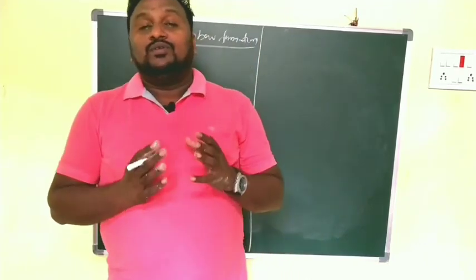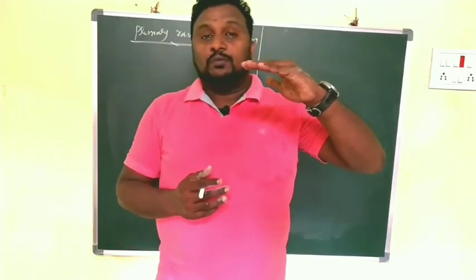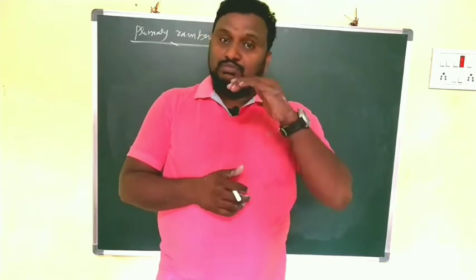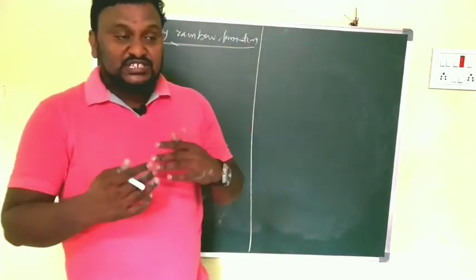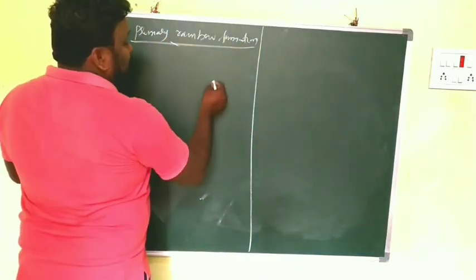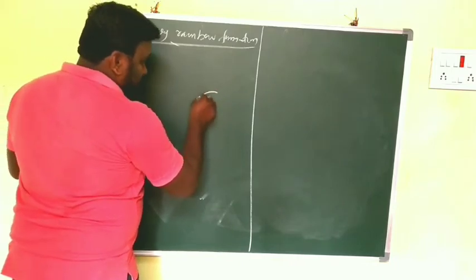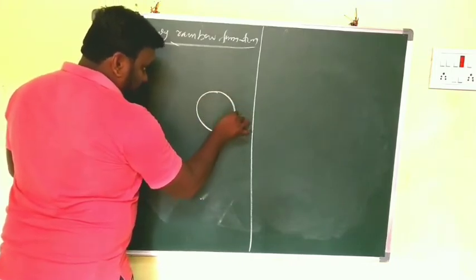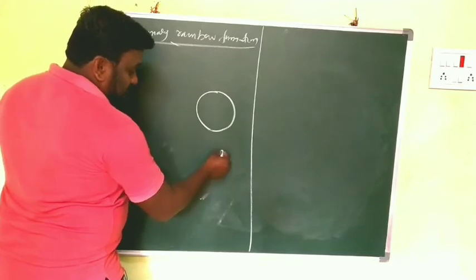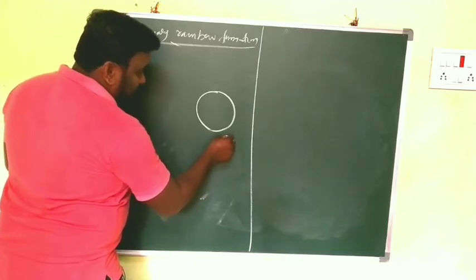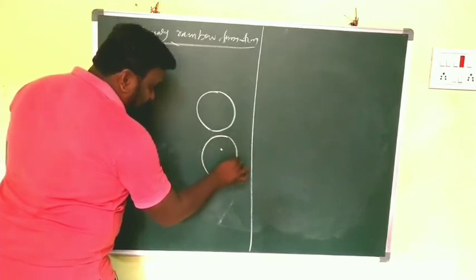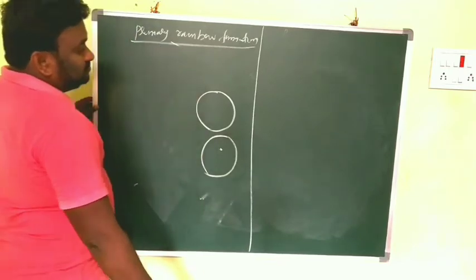In a rainbow we find red at the top and the remaining colors below the red. Why? There is one reason, and I am explaining it now. We have one raindrop, and this is another raindrop.